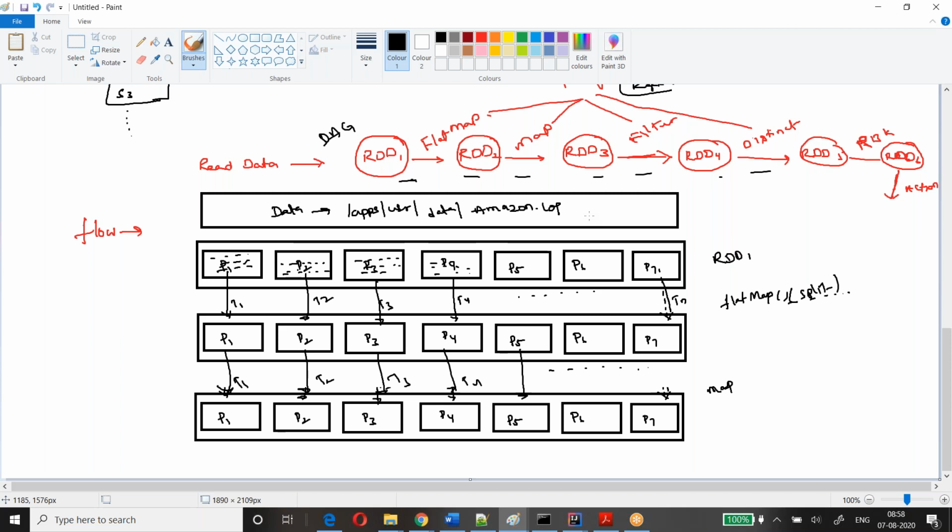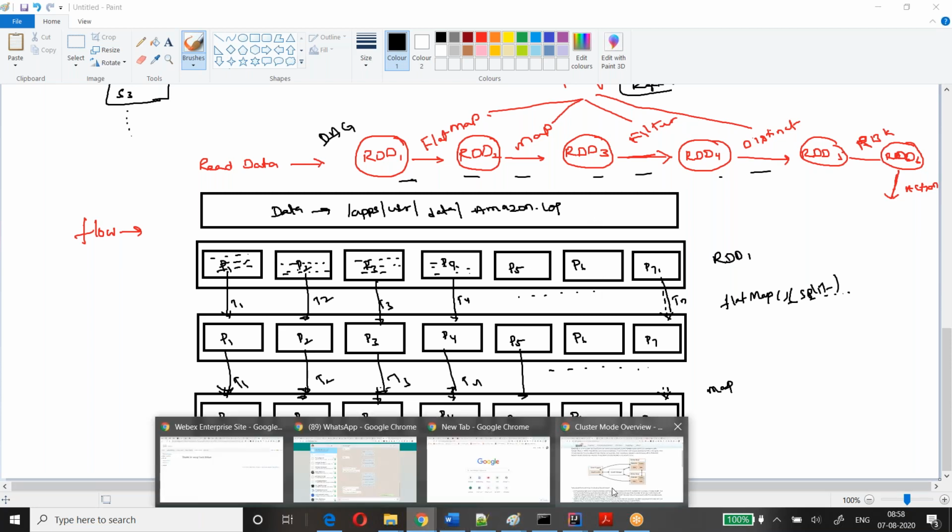Now finally you will write the output into different storage. It can be local file system, it can be HDFS, it can be table or whatever it is. Is this clear to everyone? Yes, no? Yeah, Ravi, clear. Okay, so this is how the flow happens. I will explain in detail about this flow again tomorrow.